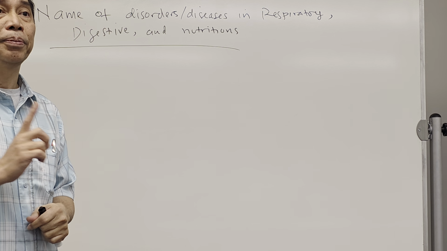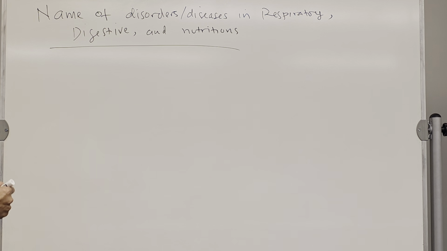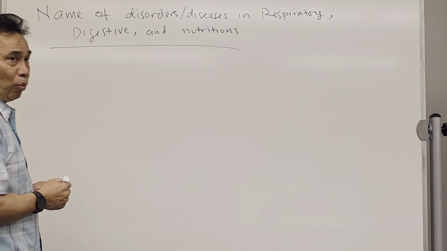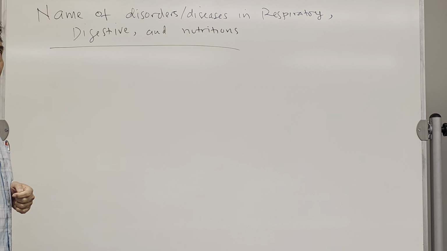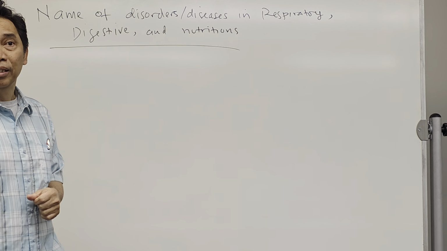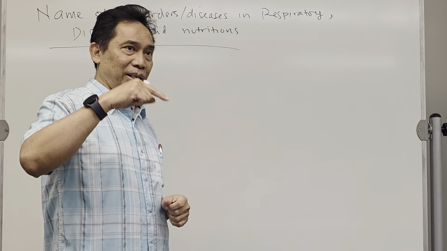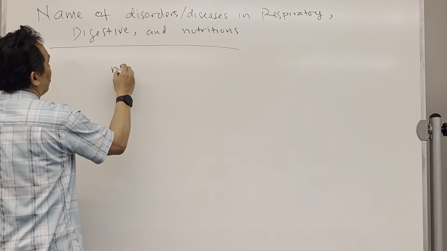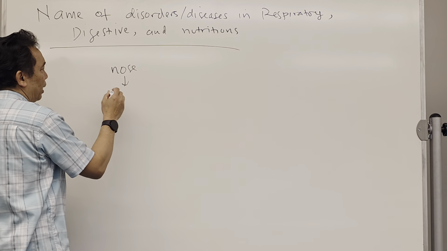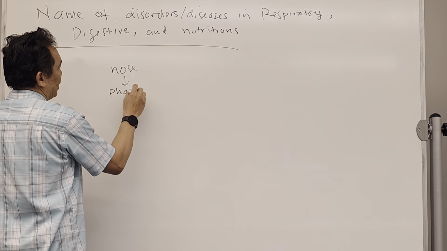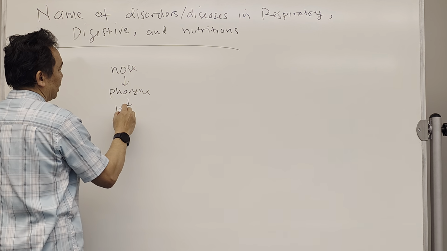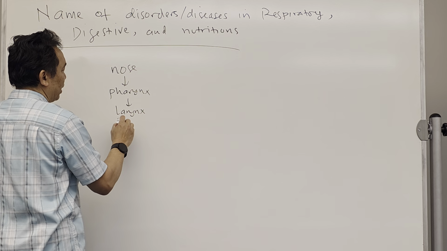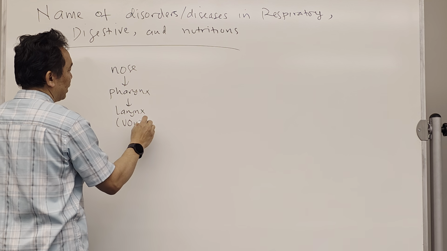That's first. Second, for the respiratory system, make sure you know which organs are the upper respiratory part and which organs are the lower respiratory part. For example, the nose, then pharynx, larynx. Another name for larynx is voice box.